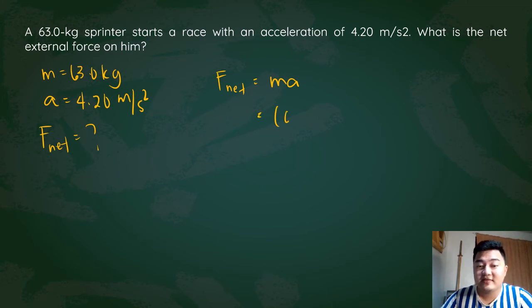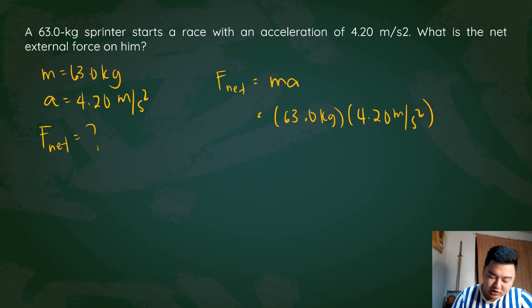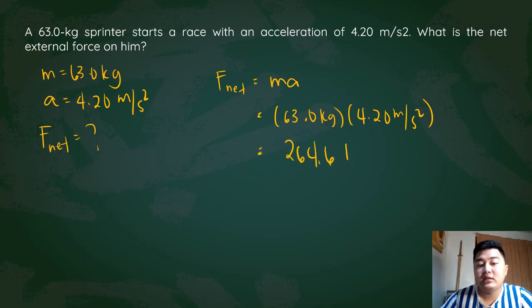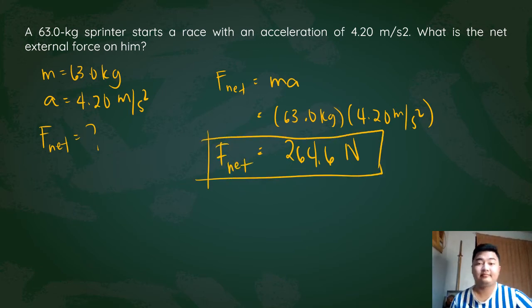Substituting your values, you have 63 kilograms multiplied by 4.2 meters per second squared. Then you get 264.6 newtons of net force. So that is our net force for the sprinter, which causes the sprinter to accelerate at 4.20 meters per second squared.